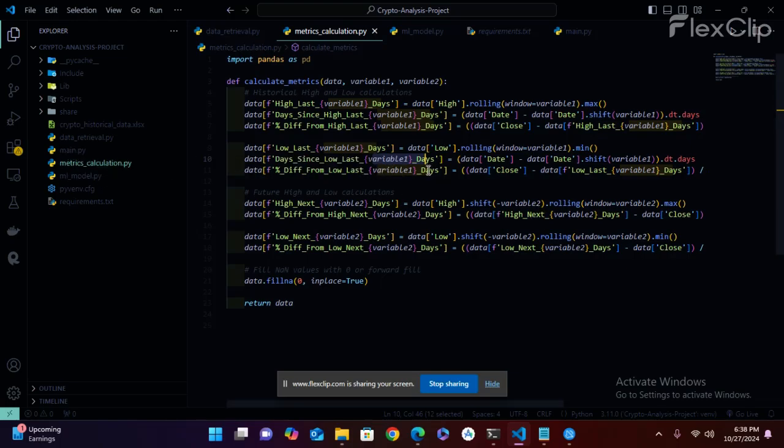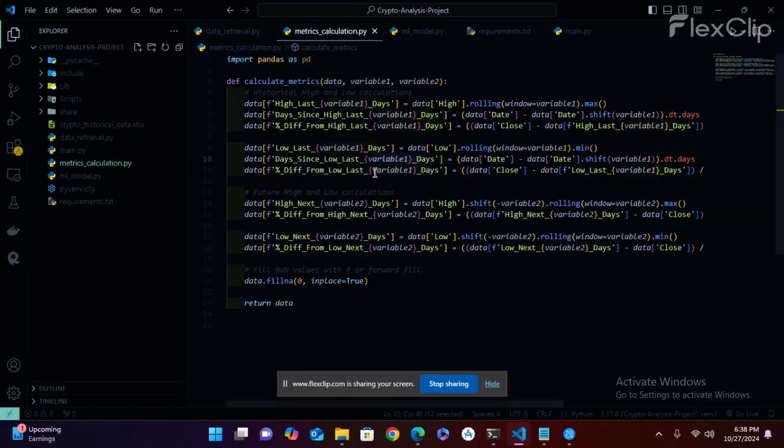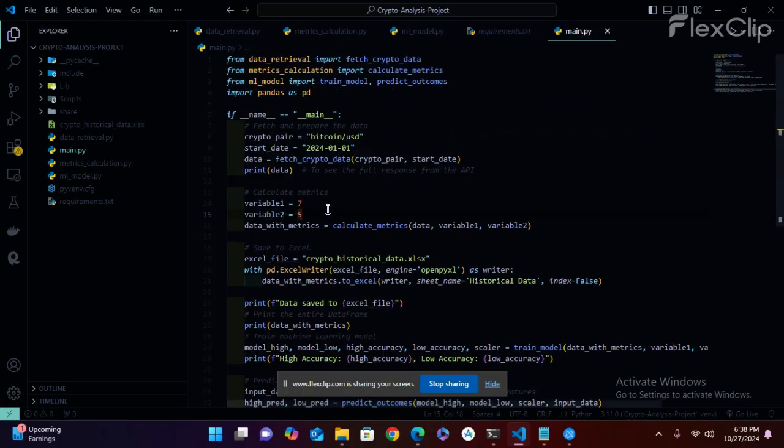They can retrieve the data for variable 1 and variable 2 for the matrix calculation. Variable 1 is 7 and variable 2 is 5. In this format we are calculating a matrix with 7 rows and 5 columns.